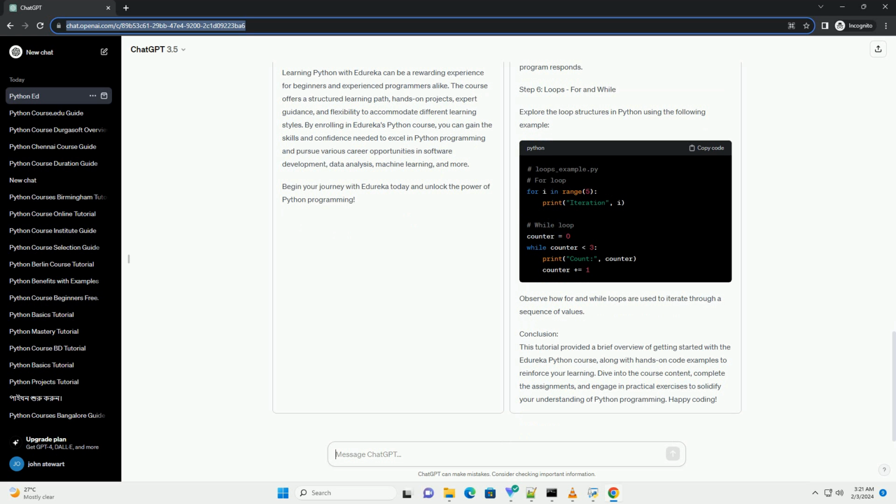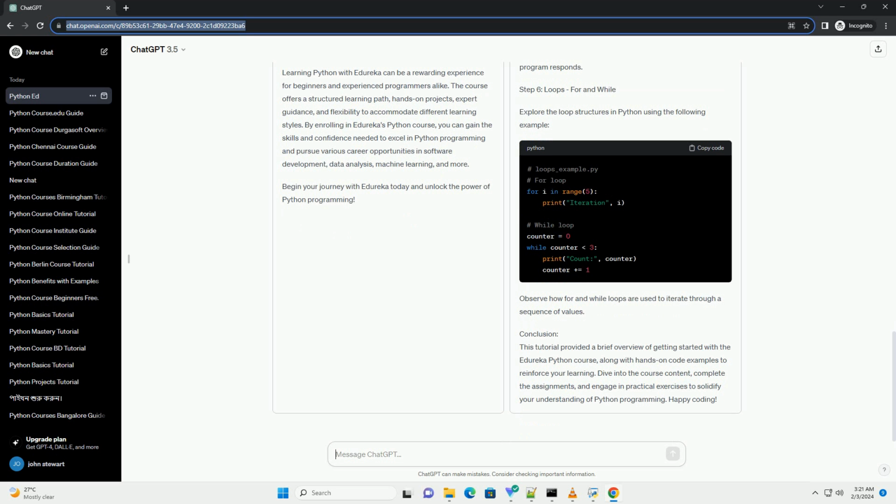Step 3. Python Basics, Hello World example. Let's start with a simple Python program to print Hello World as a hands-on example. Open your favorite Python IDE or use an online platform like Jupyter Notebook. Write the following code. Save the file and run it. You should see the output Hello World on your console. This basic example introduces you to the syntax and structure of a Python program.